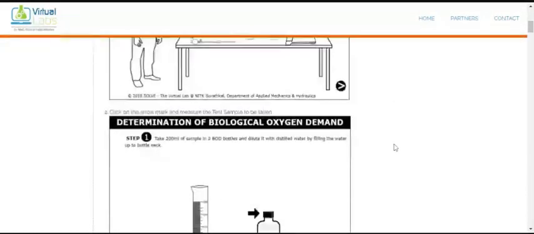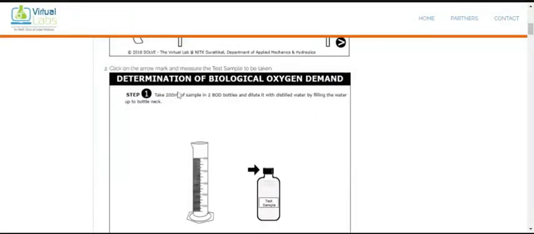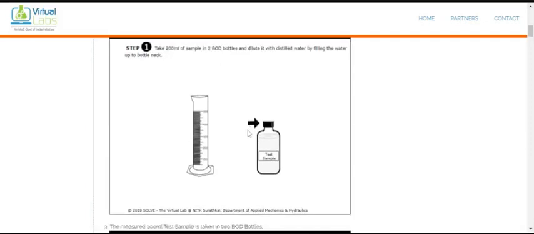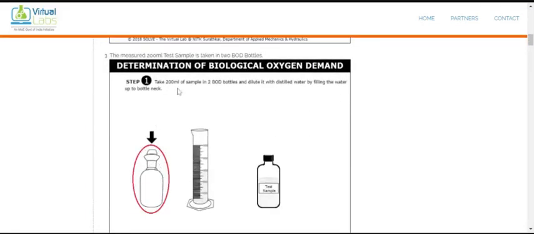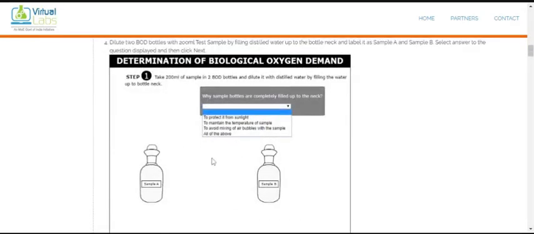Okay, after that, what is the next step? Take 200 ml of sample in two BOD bottles and dilute it with distilled water by filling the water up to the bottle neck. We take the test sample, measure it with the help of the measuring cylinder, 200 ml, and two bottles. After filling the 200 ml of sample in the two BOD bottles, we name them sample A and sample B. We put the sample into the incubator.